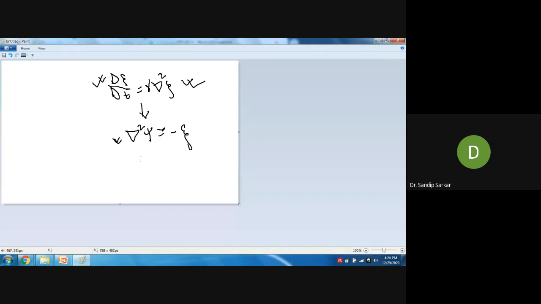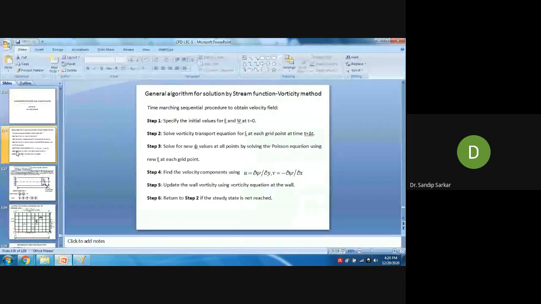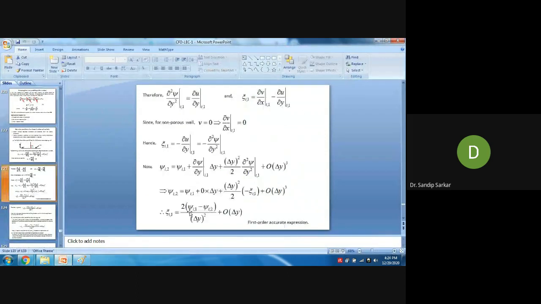Now what is the next step? The next step is you are calculating the velocity components U and V from the obtained value of psi. Once you have obtained the velocity components U and V, then you need to update the wall vorticity, because at the wall there is no particular boundary condition for vorticity. At the wall, what is the boundary condition of vorticity? You have obtained the vorticity boundary condition from the Taylor series approximation. This is the vorticity condition for the wall.